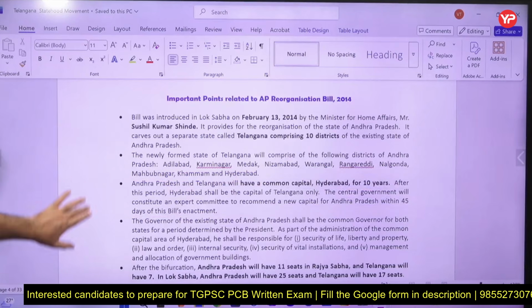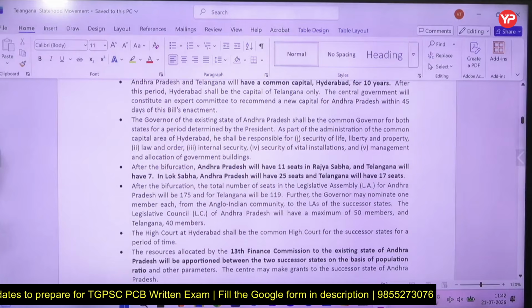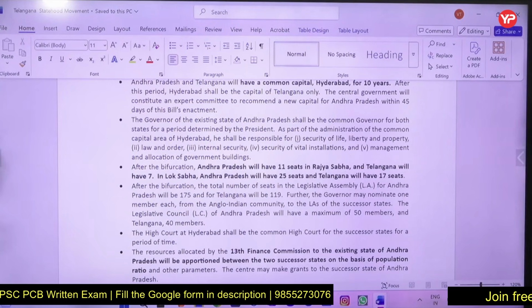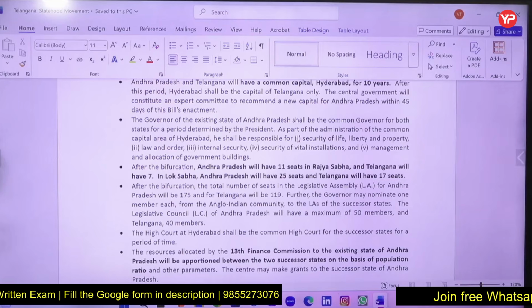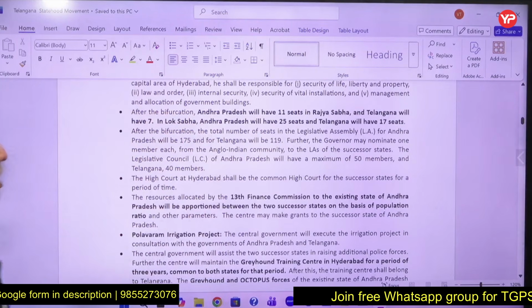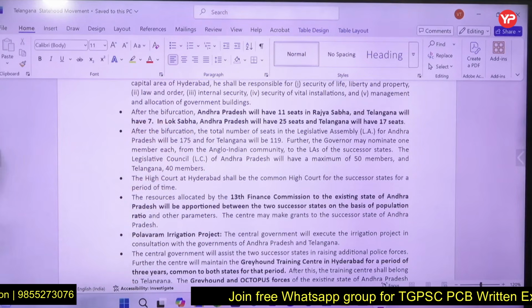So governor of Andhra Pradesh will continue to be governor of both the states for the time being, and so as part of administration of common capital area of Hyderabad, so governor will be responsible for these kind of things. That was also mentioned. So bifurcation took place. Andhra Pradesh will have 11 seats in Rajya Sabha. Telangana will have 7 seats in Rajya Sabha.